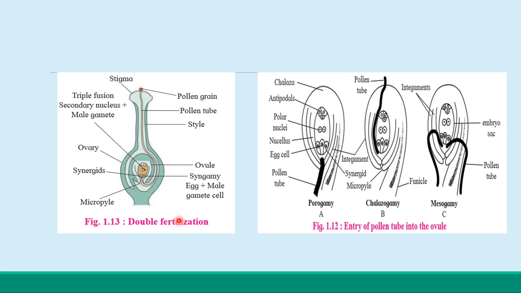I hope this concept is clear to you, what is the double fertilization and how there is an entry of a pollen tube, which contains the male gametophyte, that is the pollen grains, and how they enter the ovule with the help of three terms: porogamy, chalazogamy and the mesogamy. Is it clear to you?